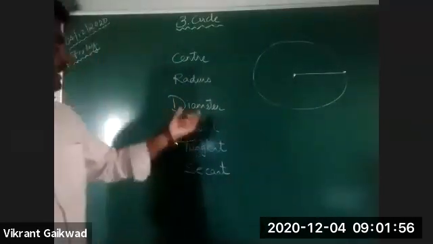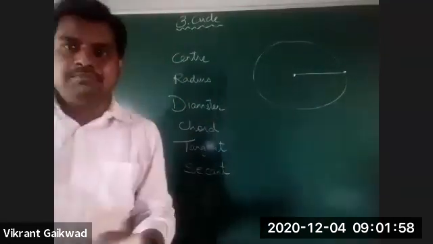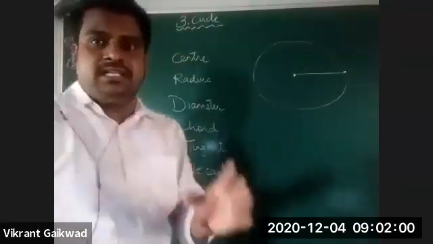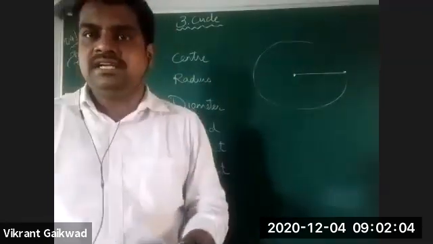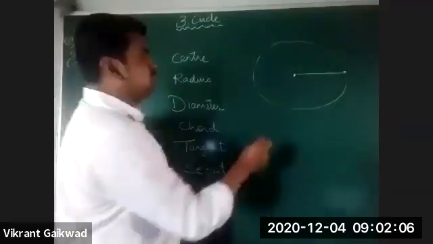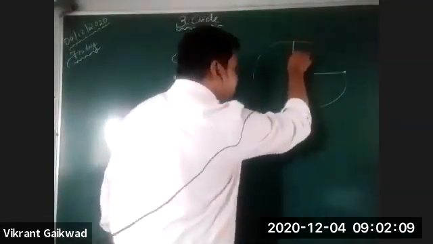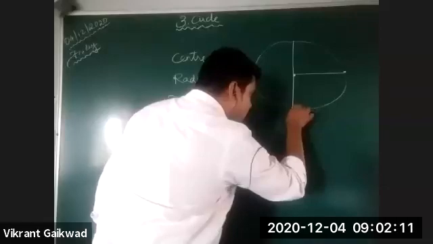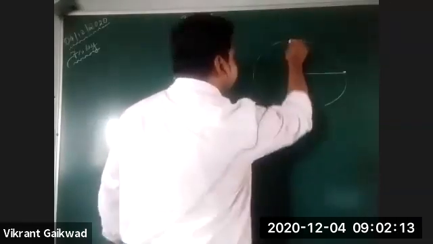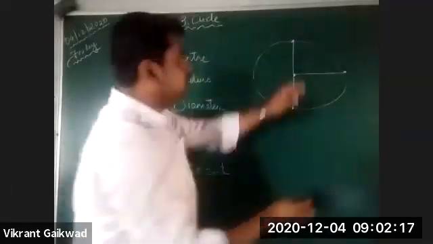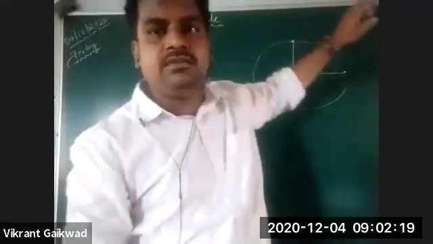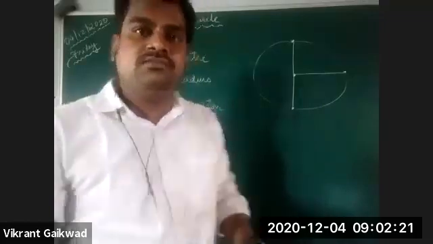Next one is the diameter. Diameter is the line which passes through the center and meets at two distinct points on the circumference.